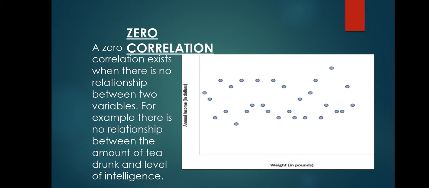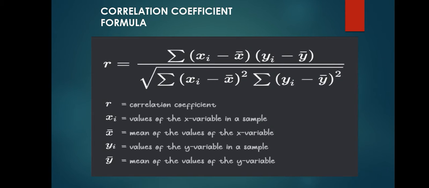Then the third type of correlation is zero correlation. Zero correlation exists when there is no relationship between two variables. For example, there is no relationship between the amount of tea drunk and the level of intelligence. That is, both variables are independent. One will not affect the other. Here the condition that prevails is zero correlation.